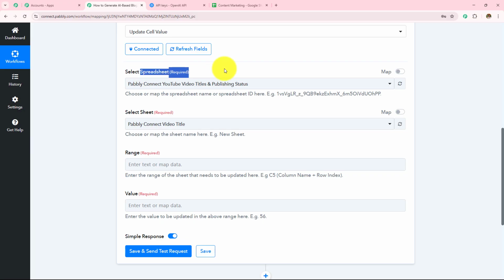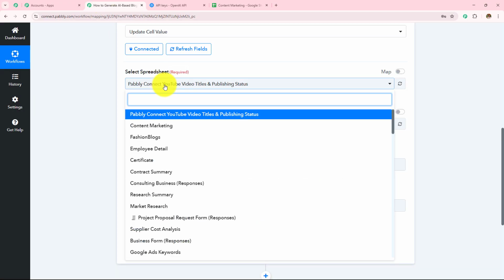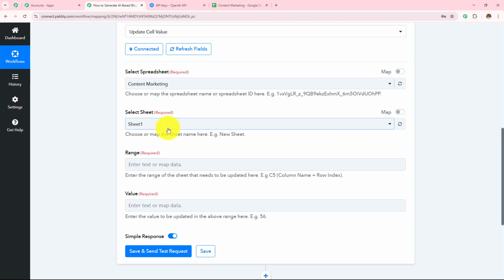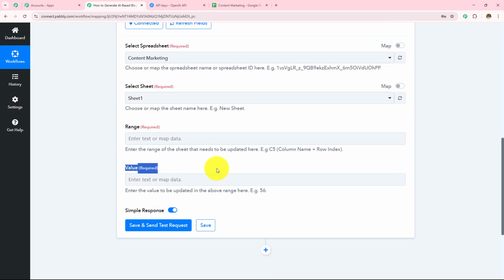And now I need to enter the spreadsheet. Here in my Google Sheets, you can see that I have created the spreadsheet by the name Content Marketing. So from this drop down, I am going to select my spreadsheet as Content Marketing. You will see that it has automatically detected the sheet, which is sheet number 1. And now I need to enter the range and the value.